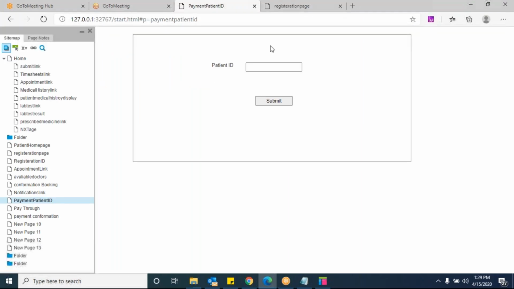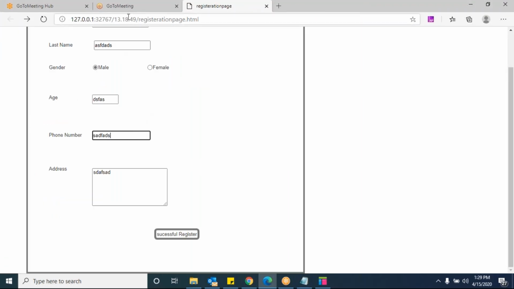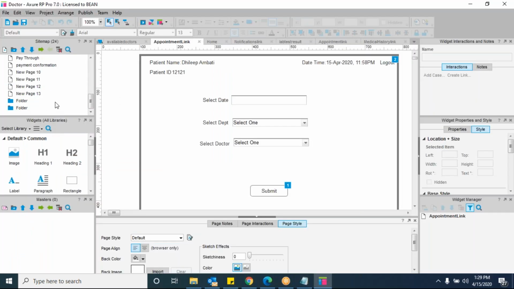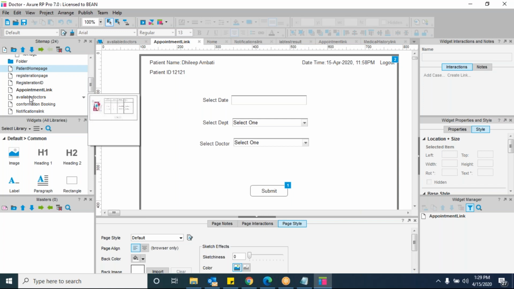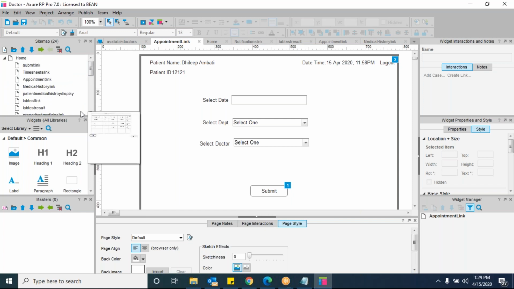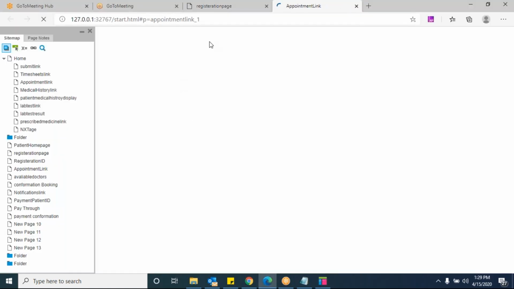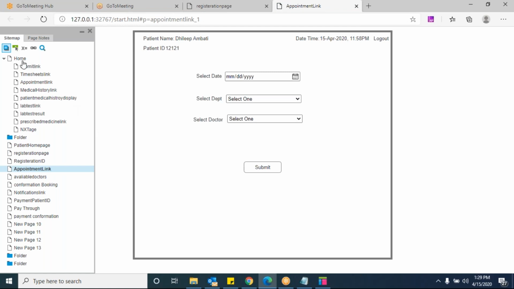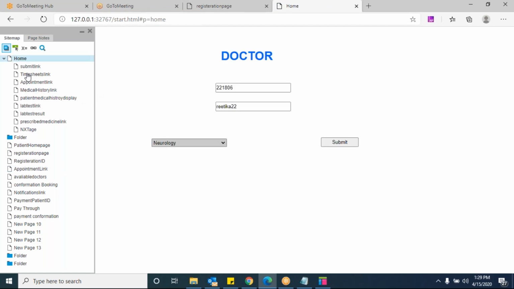Okay, maybe it is redirecting. I don't want redirect. Yes, sir. You people are not using dynamic panels, I don't know why. Just go on doctors one, sir. Submit. Doctor, yeah. So here you can just remove the number.